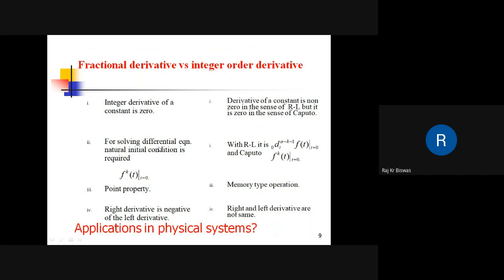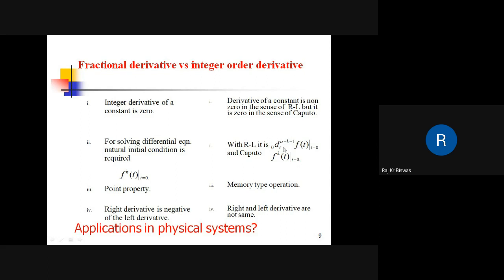So for solving differential equations, natural initial conditions are needed for integer order systems. But for RL derivative problems, if the dynamics is described in terms of the RL derivative, then these are the initial conditions needed to solve the fractional dynamic system.